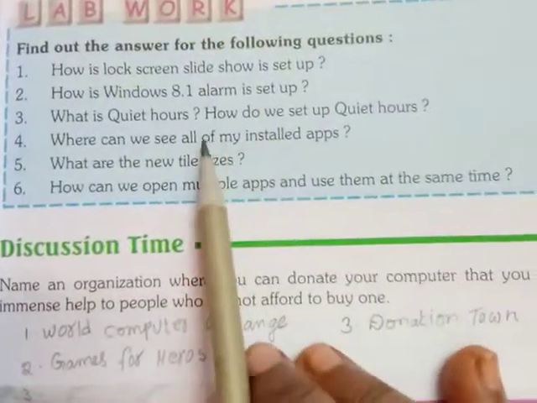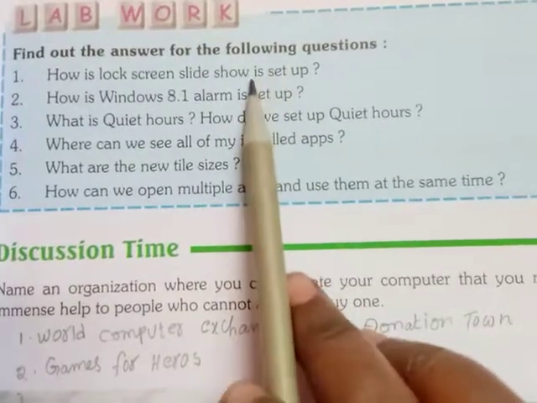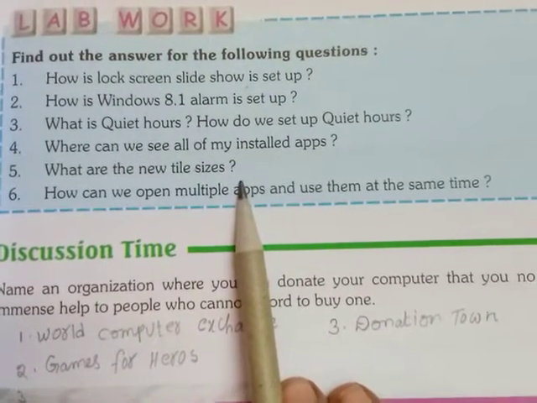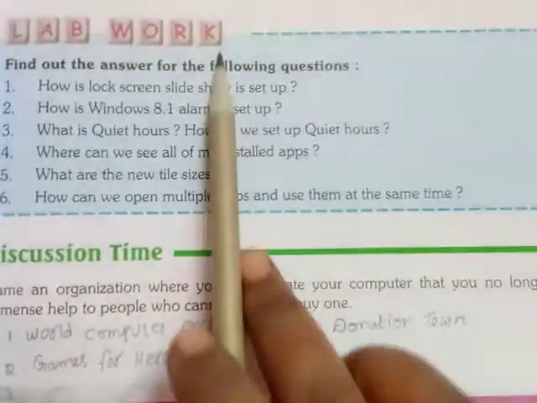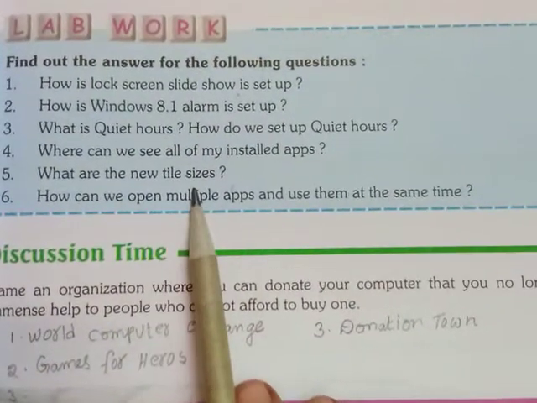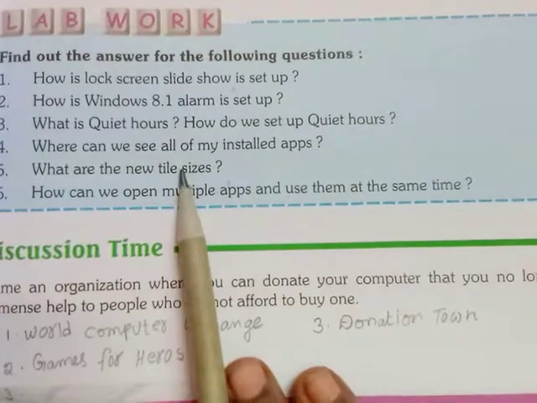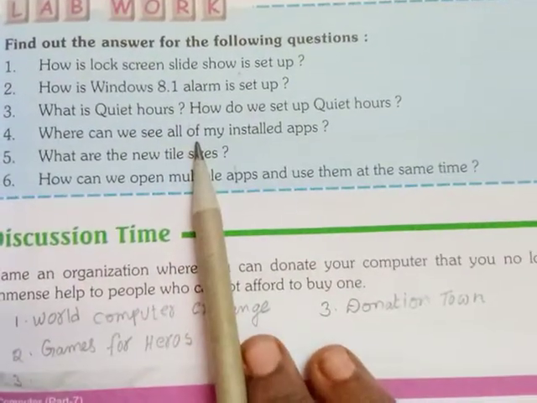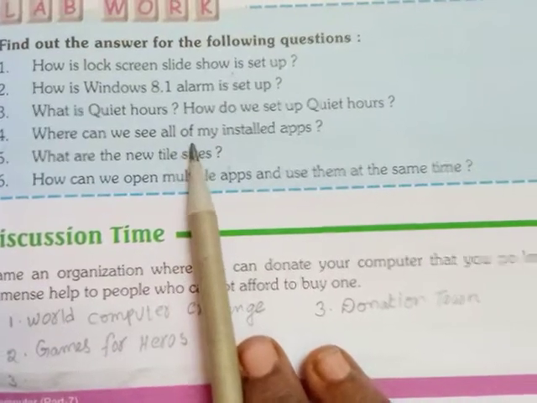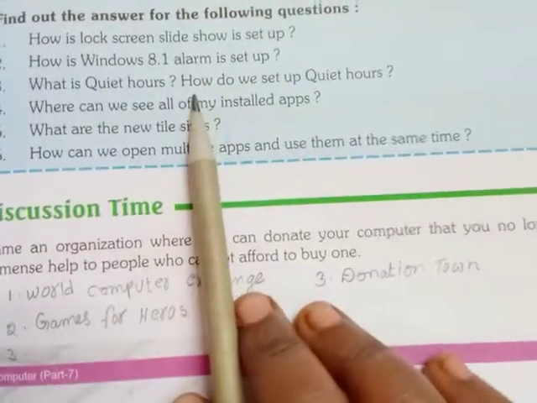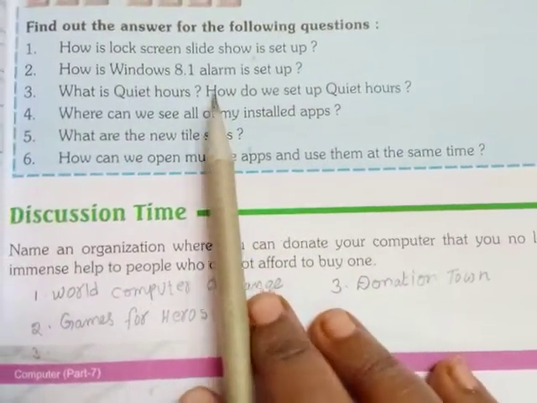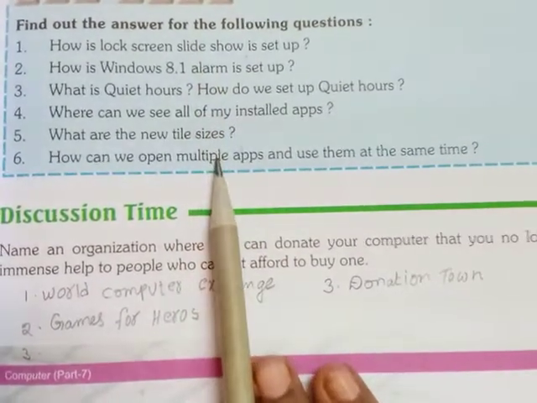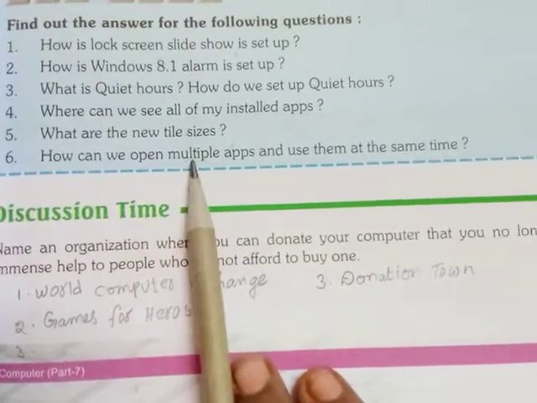I think you can search these questions and answers in Google search on your mobile. All questions and answers you will get. First you try writing by your own. If you do not get it, then I will send the answers for these questions. You try first by your own to search all these questions and answers in Google search, you will get them, okay.